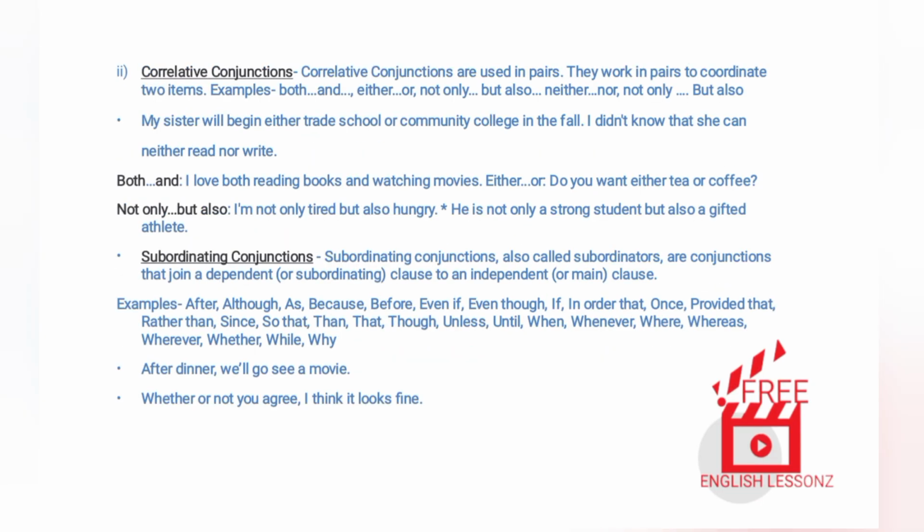2. Correlative conjunctions. Correlative conjunctions are used in pairs. They work in pairs to coordinate 2 items. Examples: both and, either or, neither nor, not only but also. My sister will begin either trade school or community college in the fall. I didn't know that she can neither read nor write.